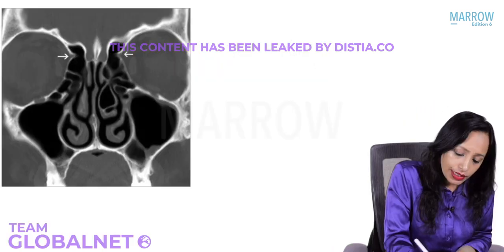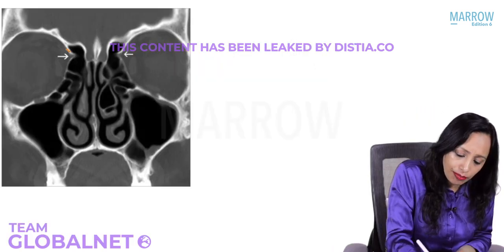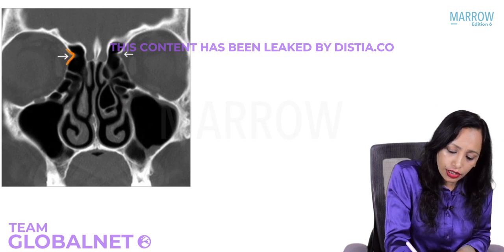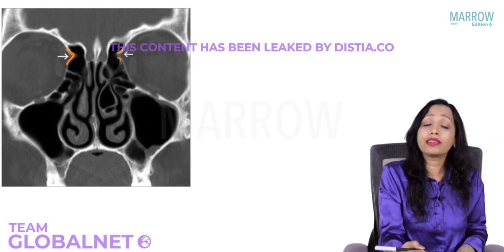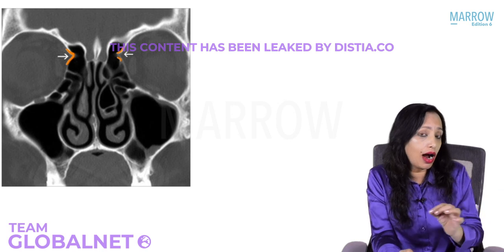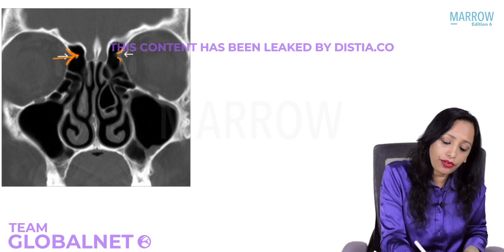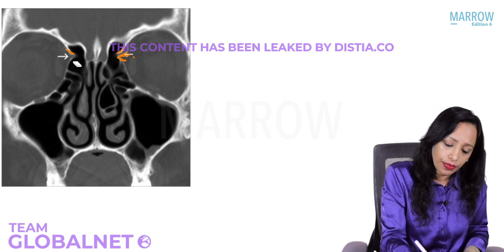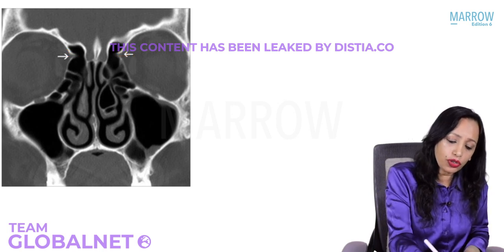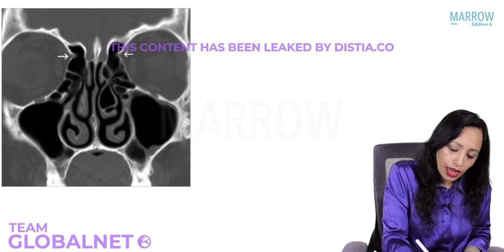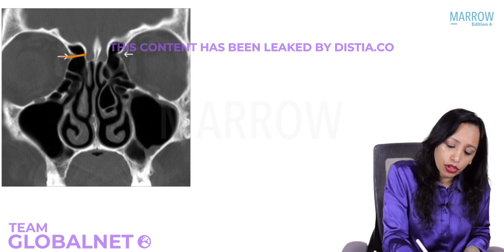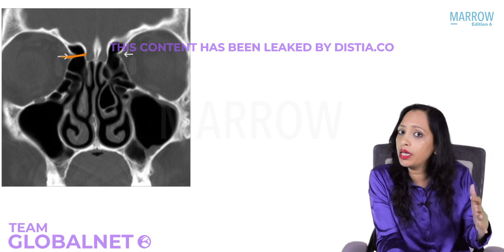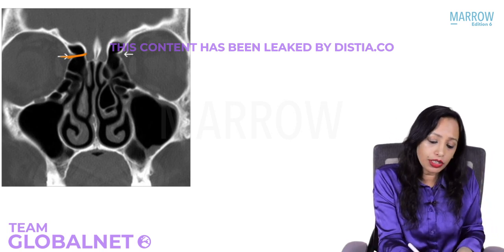Just see here. Can you see this? Can you see some notch here? What is this notch? This is where the anterior ethmoidal artery from the orbit is entering into the nose. Is that clear? When it enters into the nose, it passes through the roof of the nose to come to the septum, to supply the septum.